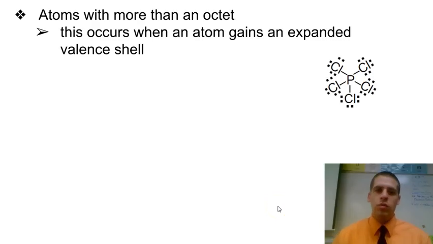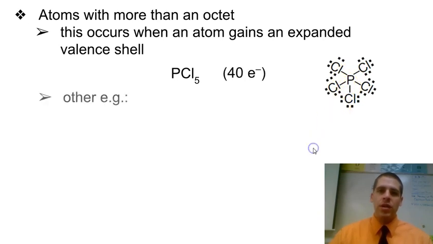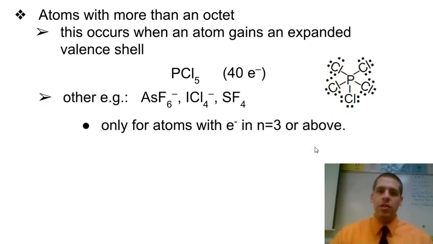Another situation where we aren't going to follow the octet rule is atoms that have more than an octet. This occurs when an atom gains an expanded valence shell. So this is only going to be situations where we have access to the 3d sublevel. Phosphorus pentachloride is an example of this. Notice that phosphorus has more than 4 bonds on it. And this is acceptable because it has access to that third energy level. So we're only going to see this in atoms that have n equals 3 or higher, so n equals 4 or n equals 5.